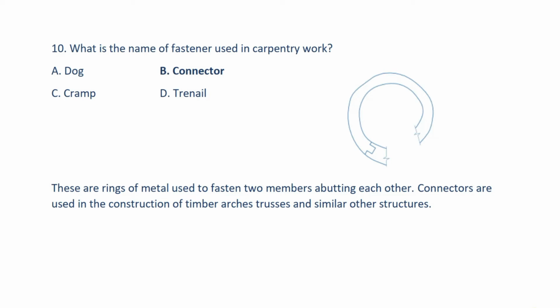Connectors are rings of metal used to fasten two members abutting each other. Connectors are used in the construction of timber arches, trusses, and similar other structures.